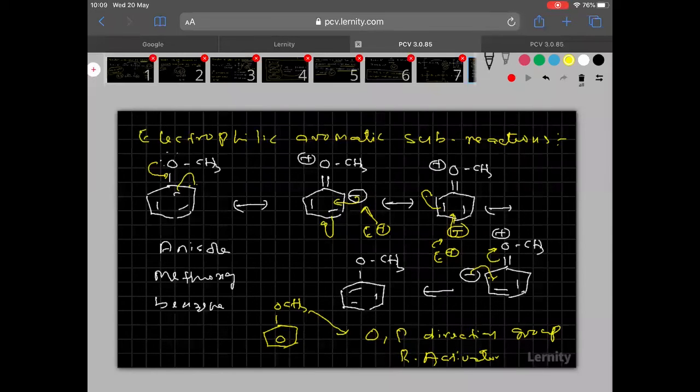Hope you are able to understand this one. So the OCH3 group is an ortho para directing group and ring activator. I hope it is clear to everyone.